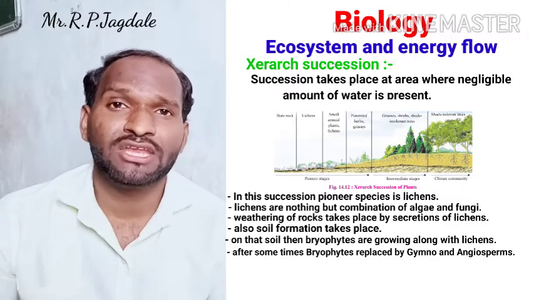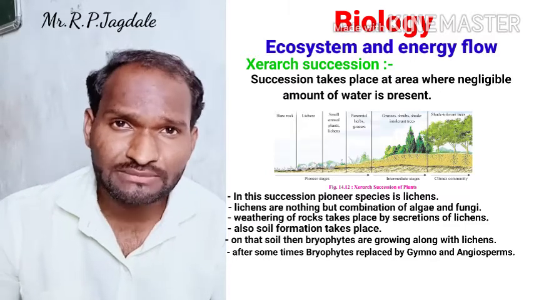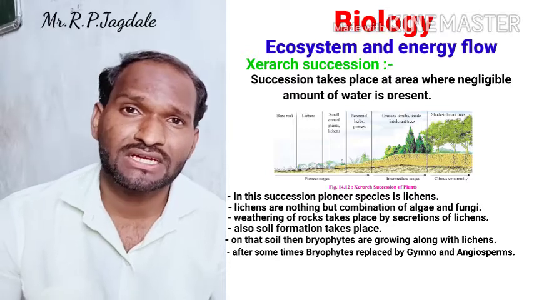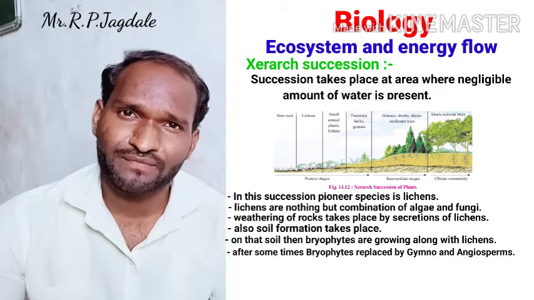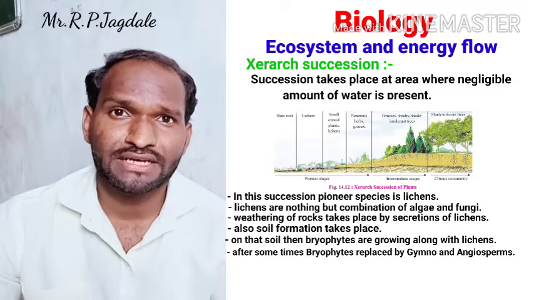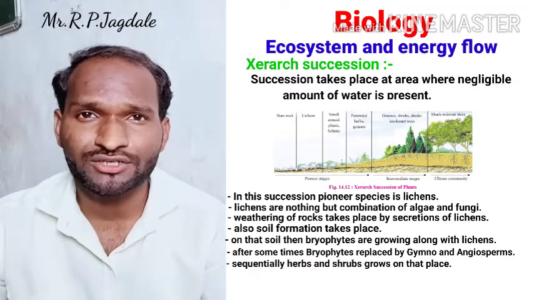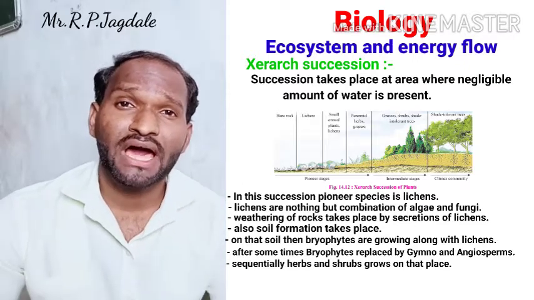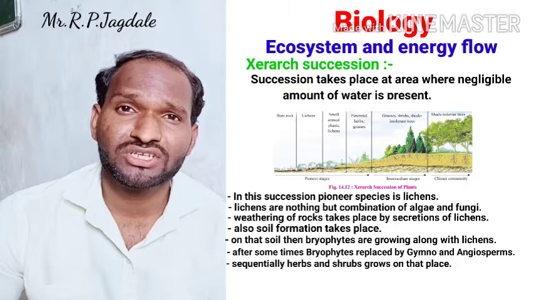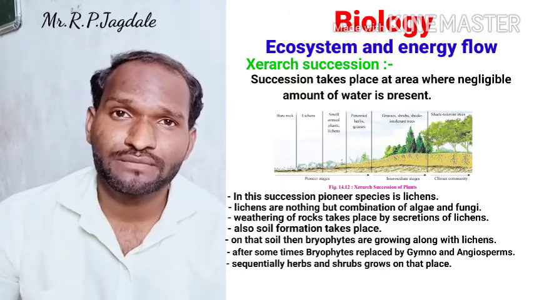So now there is a favorable condition for plants. There are some annual plants or herbs. Then the condition changes again, and there are perennial plants or shrubs. Shrubs are a little taller than the herbs. From small plants and grasses, the larger shrubs and trees are going to grow there.